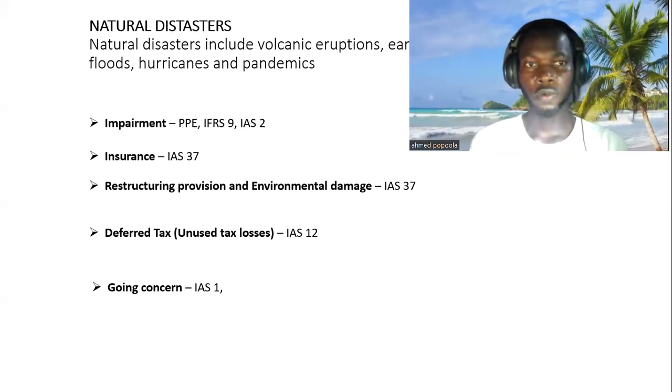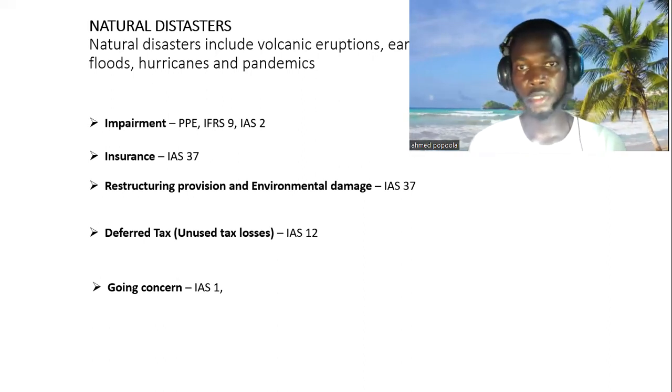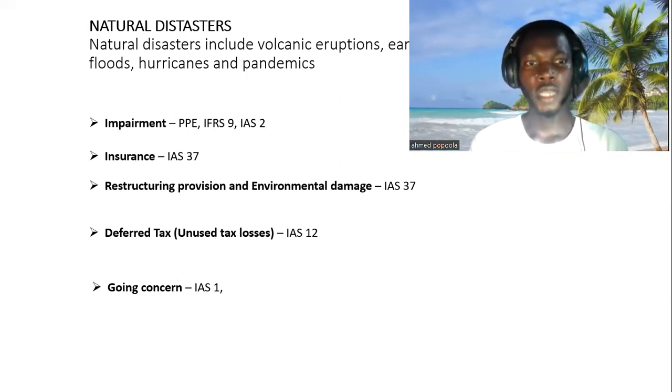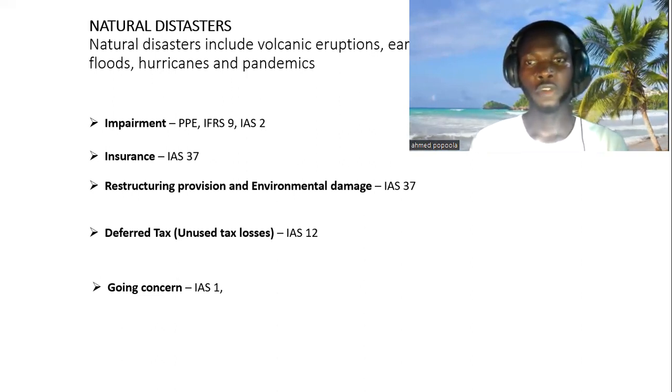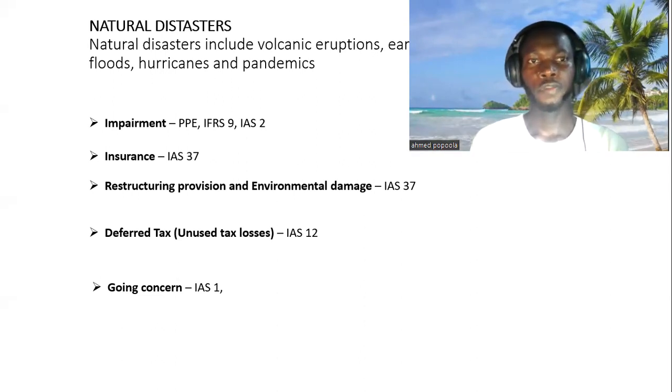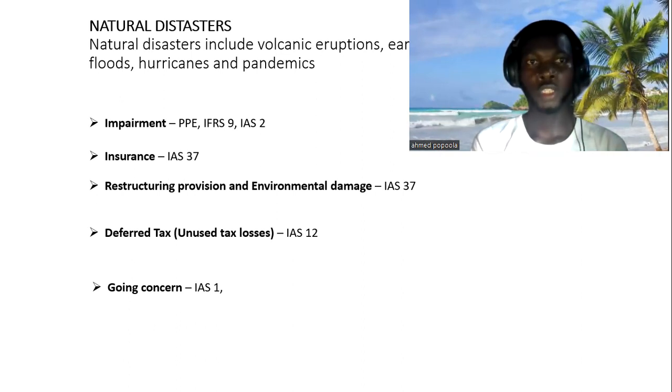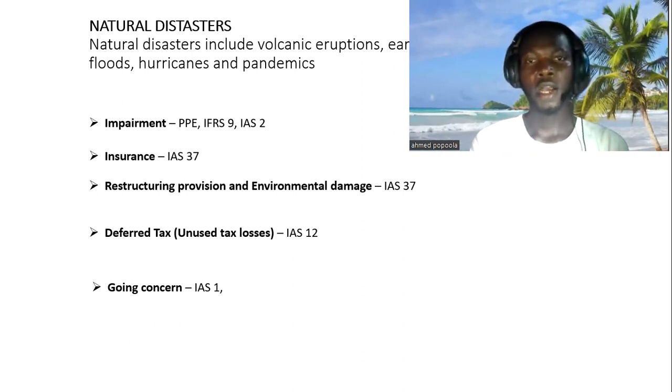And of course, when there is climate change, these areas, I mean the impairment, insurance, restoration provision, deferred tax, and going concern, can also be considered in the preparation of the financial statements by the entity. So that is just a brief overview of the information that we need when it comes to natural disaster and climate change.